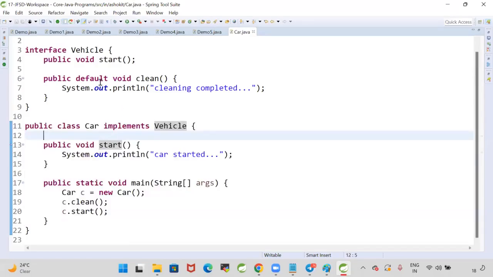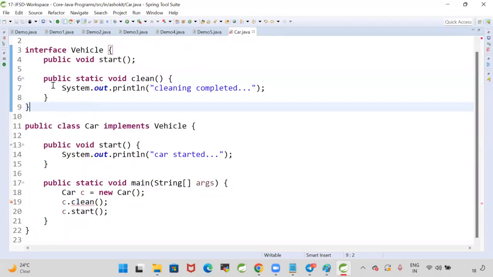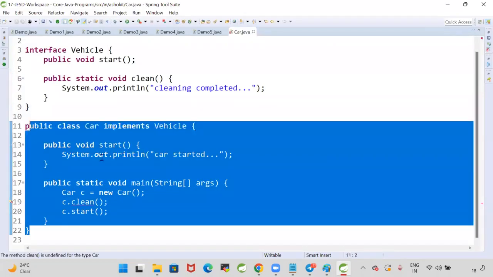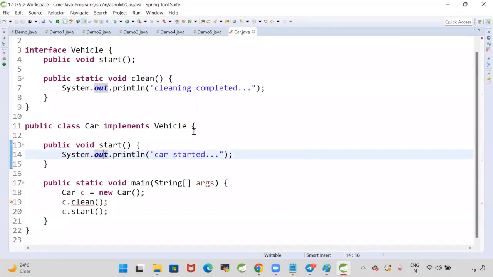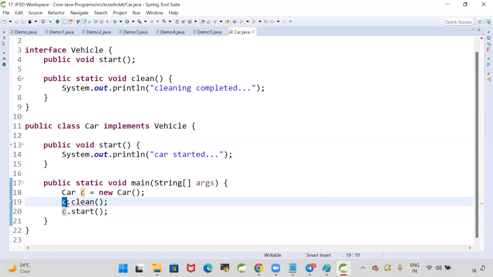Suppose I'm writing this method as a static method. What is the meaning of static method? Static methods and default methods are both the same: to add new methods to the interface without disturbing the implementation classes. But the only difference is default methods we can override, whereas static methods we cannot override.